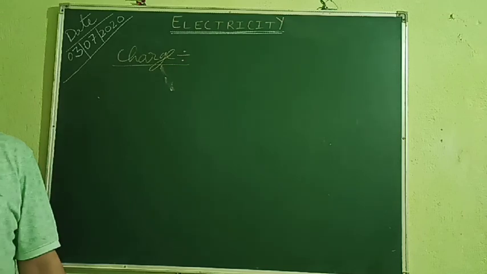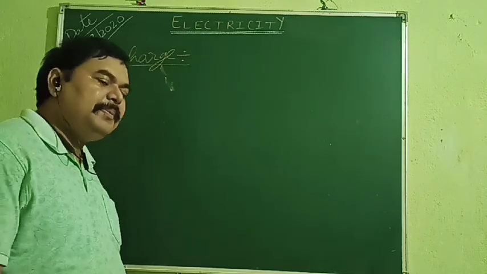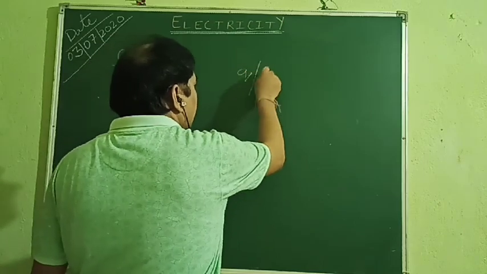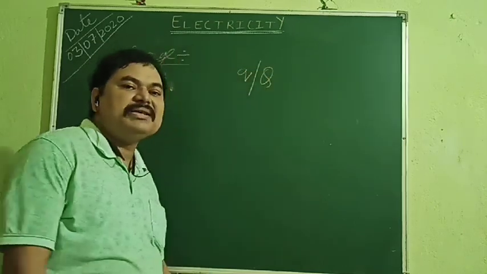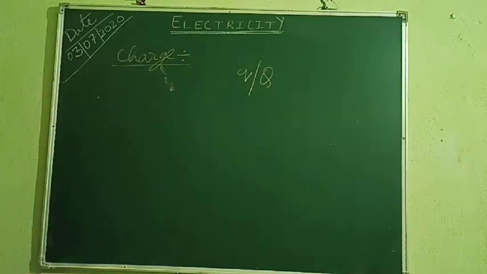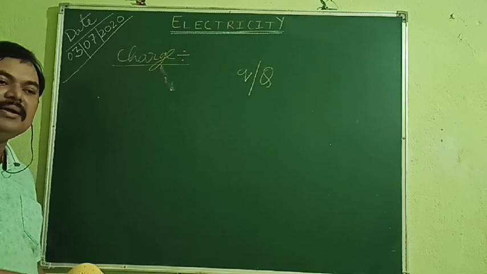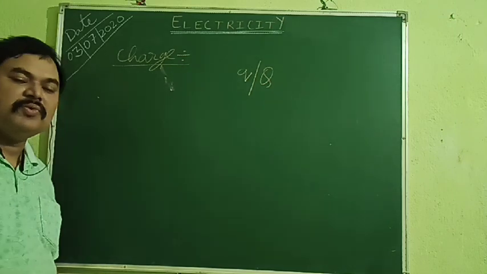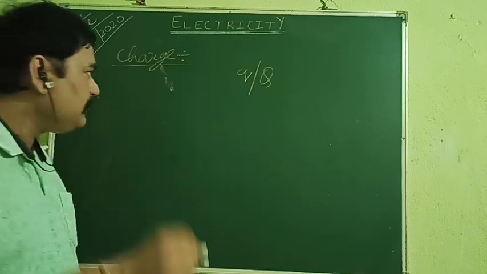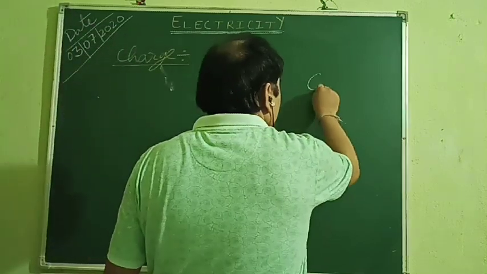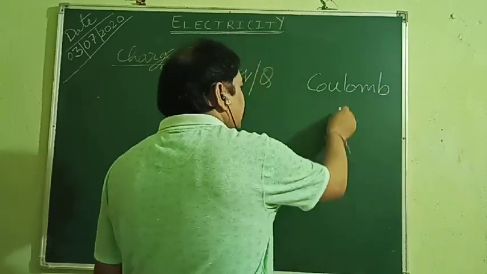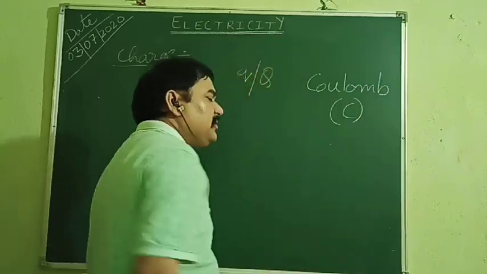Means it doesn't have direction. Okay. It is a scalar quantity denoted by small q oblique capital Q. Means you can denote it by small q or you can denote it by capital Q. Doesn't matter. Okay. You are free to do that. It is denoted by small q oblique capital Q and has SI unit coulomb, that is denoted by capital C.